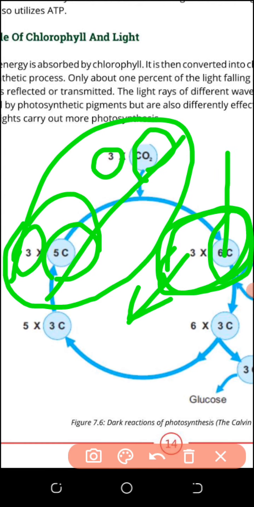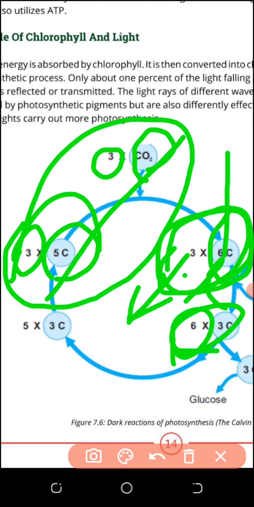Which molecule is formed? 6 carbon. Now the 6 carbon breaks into 3 carbon, meaning 1 6 carbon breaks into 2 3 carbon. So 3 6 carbon molecules break into 6 3 carbon molecules. So the total number of carbon will remain the same, 18. Now you are getting the idea.